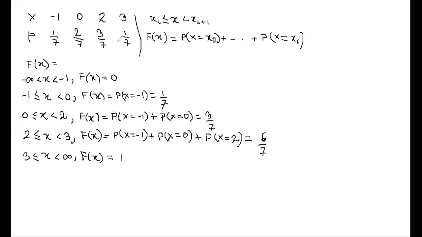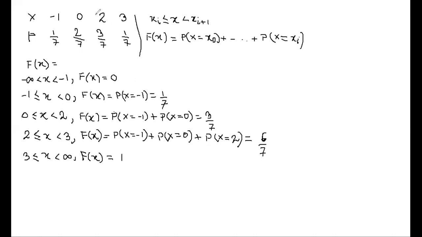Why is it a discrete random variable? It contains only 1, 0, 2. It doesn't contain intermediate values.